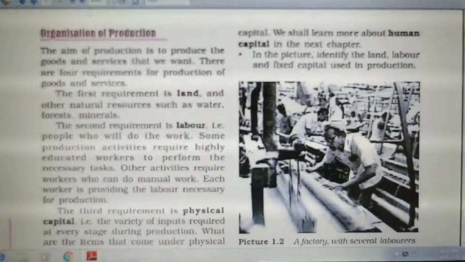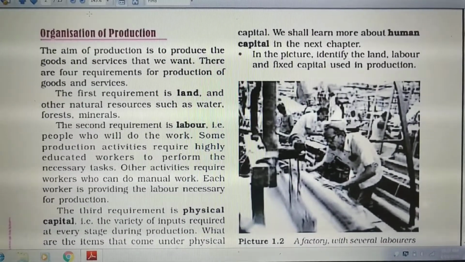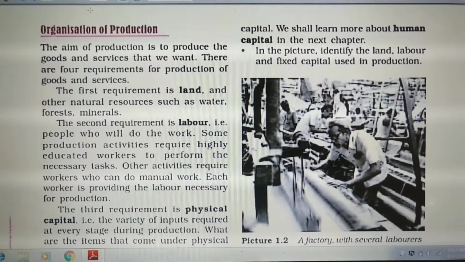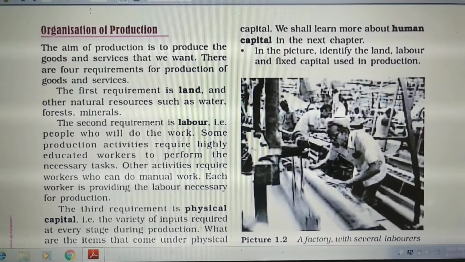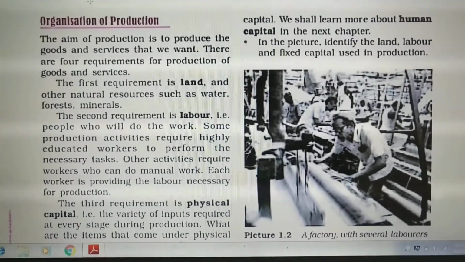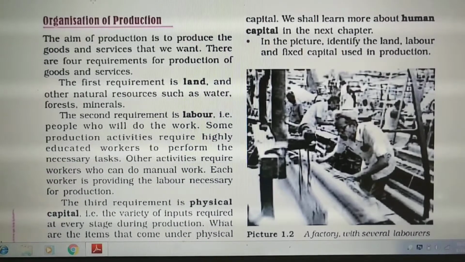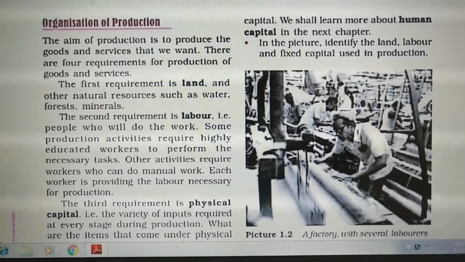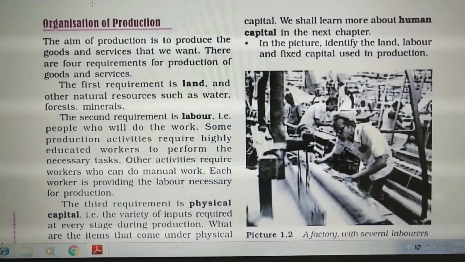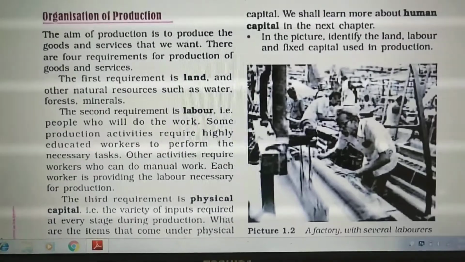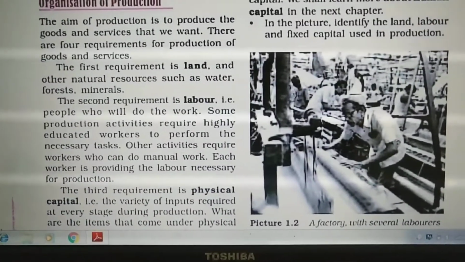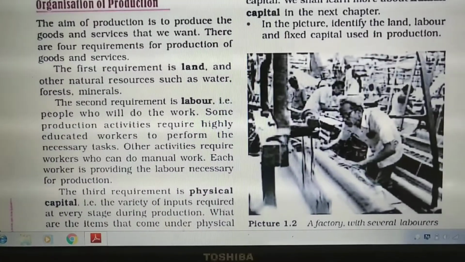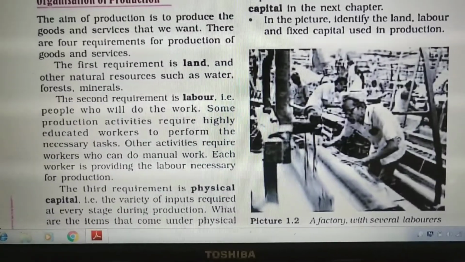Organization of production. Now production means when we produce new goods and services what we want. There are various resources which are to be combined for completion of goods and services. The first requirement is land. If farming is done, land is needed where the crops are to be grown. So the first requirement of production is land, and along with land there are some other natural resources which are to be combined, like water, minerals, air. So this is the first requirement, land and natural resources.